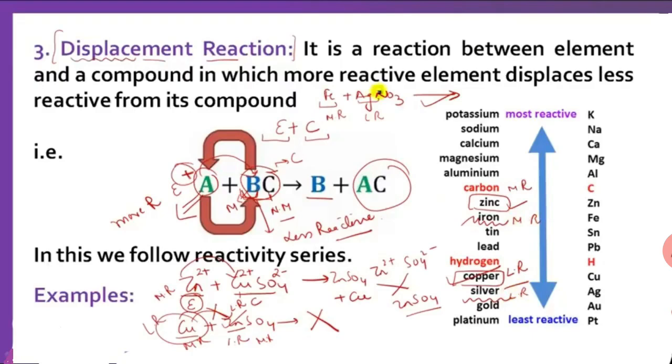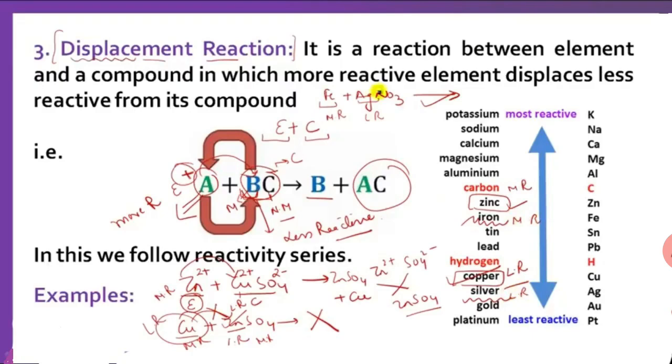For example, if we react Zn zinc with copper sulfate CuSO4, then you can see from the reactivity series that copper is less reactive because it is below in the reactivity series and zinc is above.